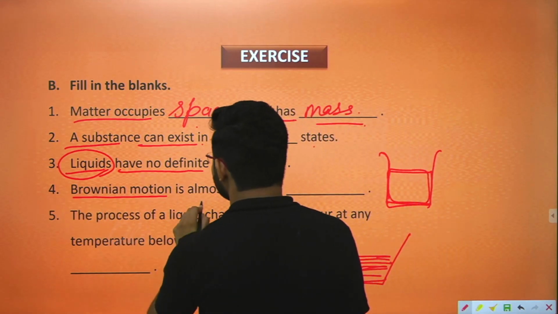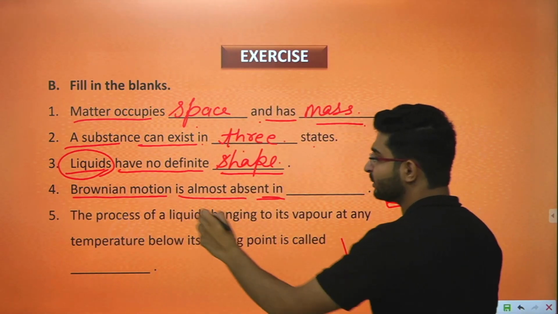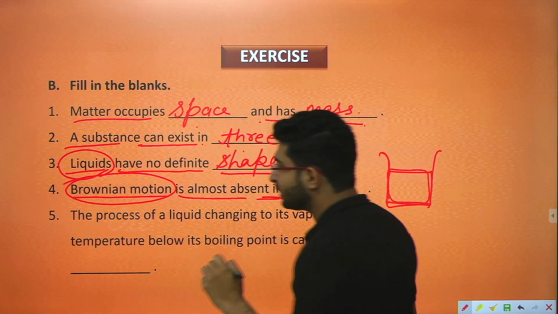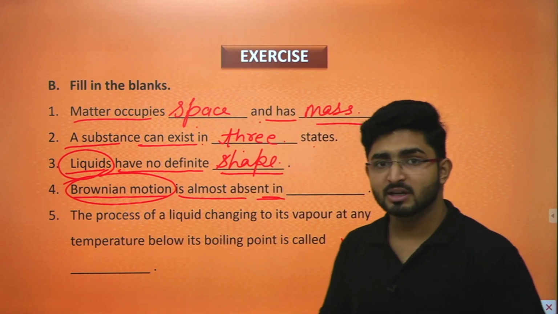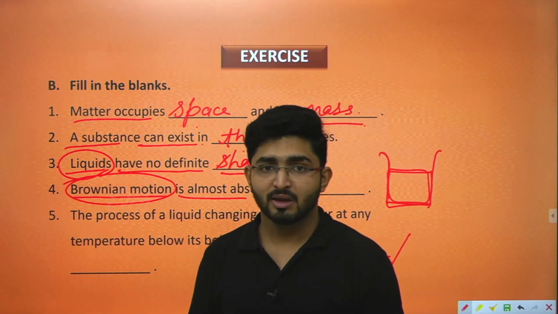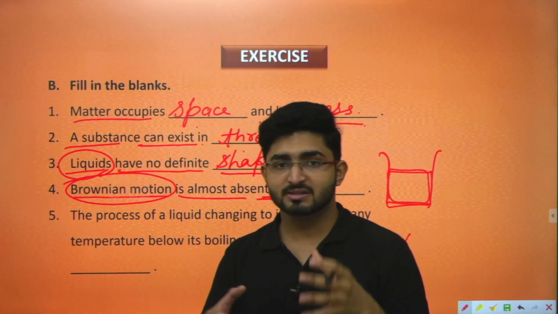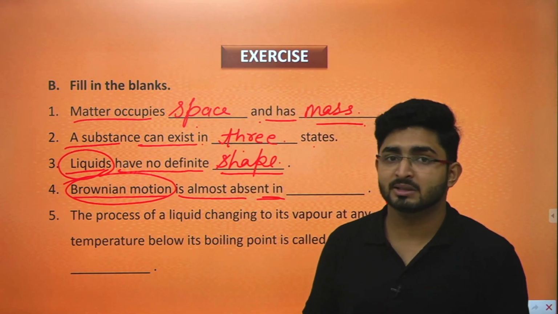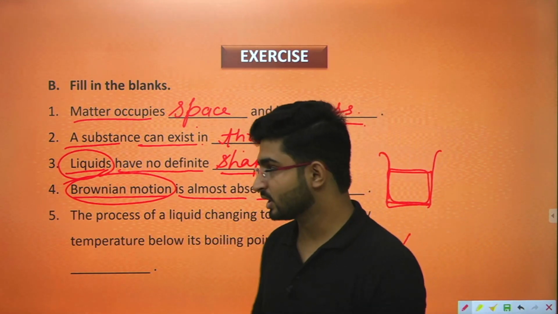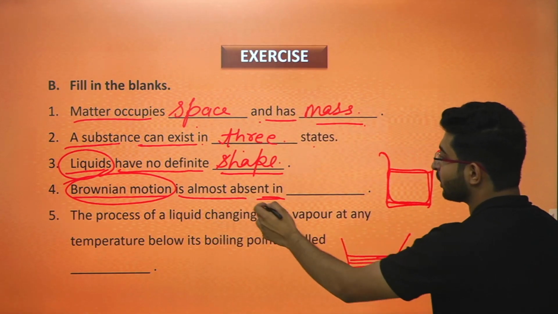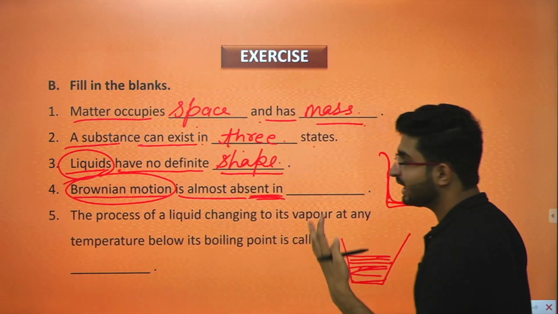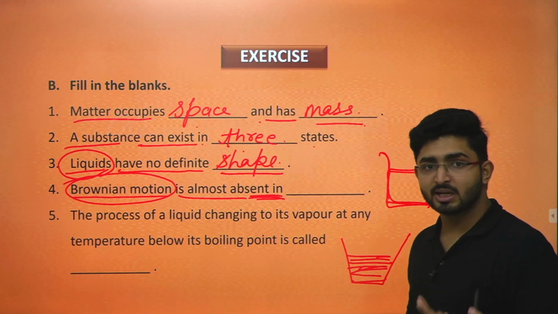Brownian motion is almost absent in. What is Brownian motion? Children, Brownian motion is a motion of particles from one place to another. Whenever the molecules of any substance are moving from one place to another, that is known as Brownian motion. So Brownian motion is almost absent in what? We have three states, that is solid, liquid and gases.